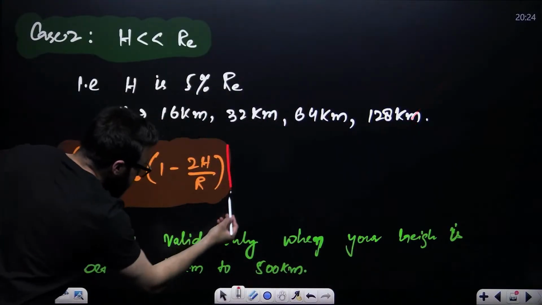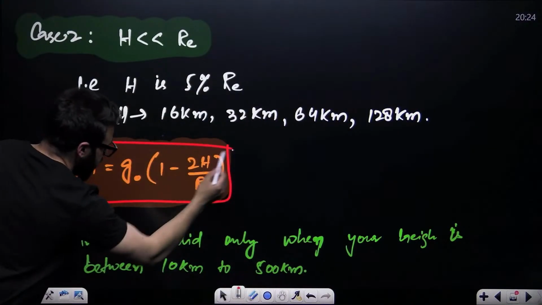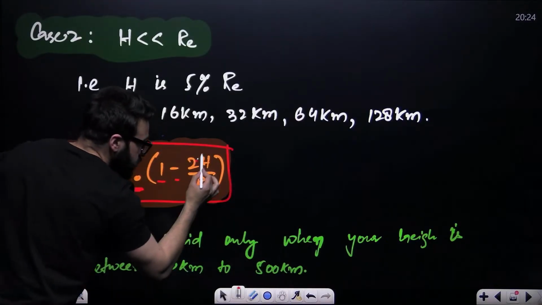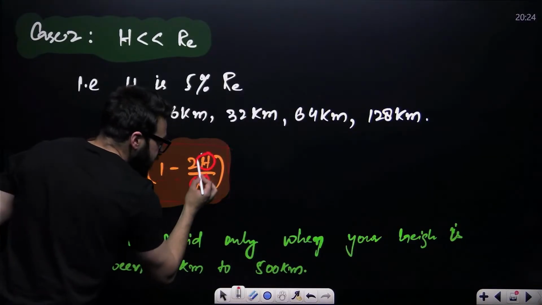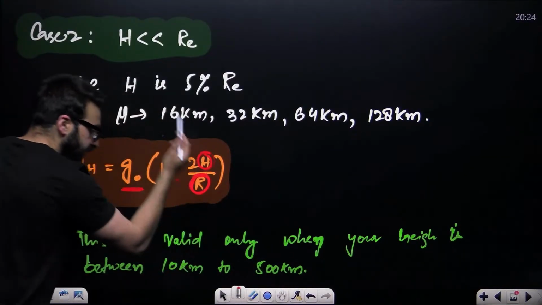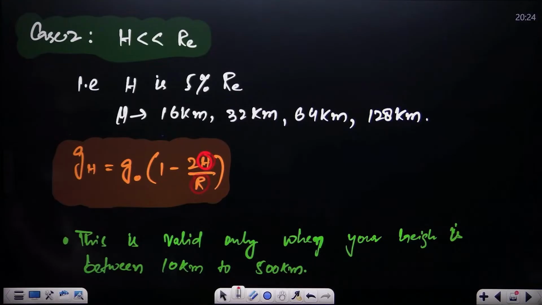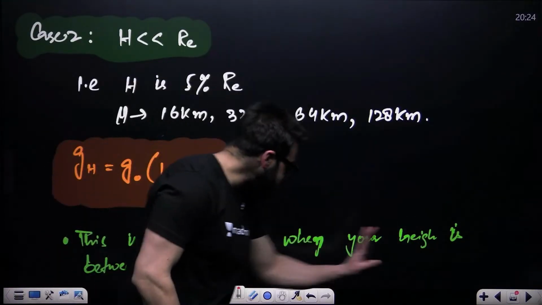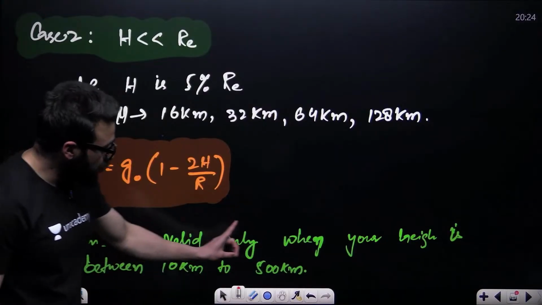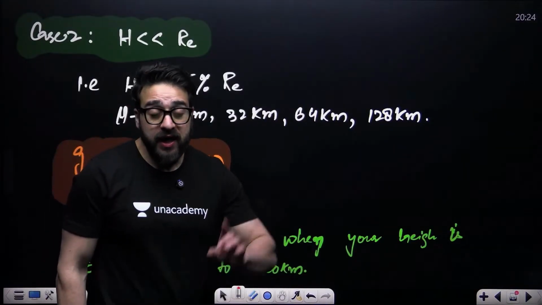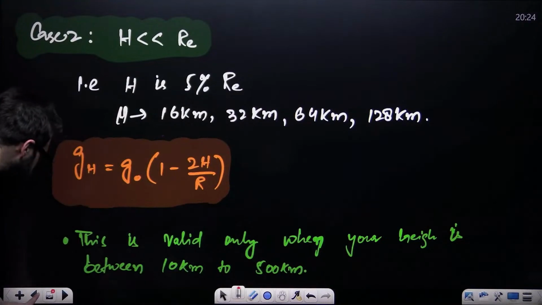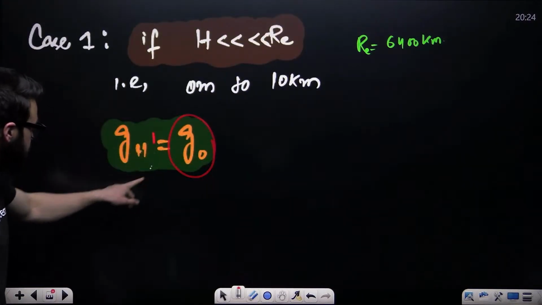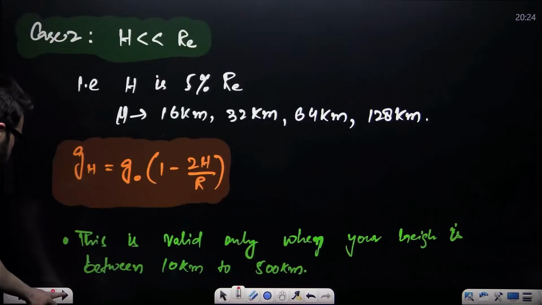So this will be the acceleration due to gravity in that case: g naught, the acceleration due to gravity on the surface of Earth, times (1 minus 2h divided by r). h is that height, r is the radius of Earth. Please keep this in your mind. This is valid only when height is between 10 kilometers and 500 kilometers. If height is less than 10 kilometers, then we assume whatever is the acceleration due to gravity on the surface, the same is going to be at that particular height.